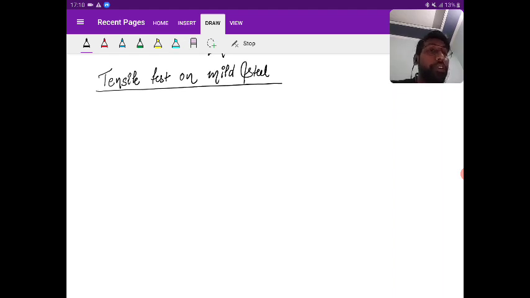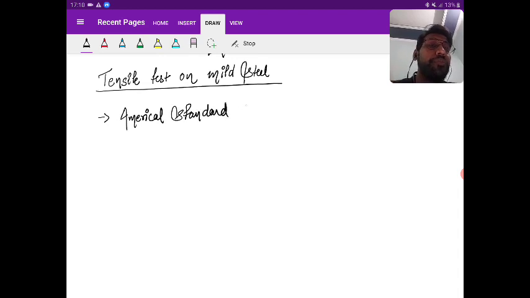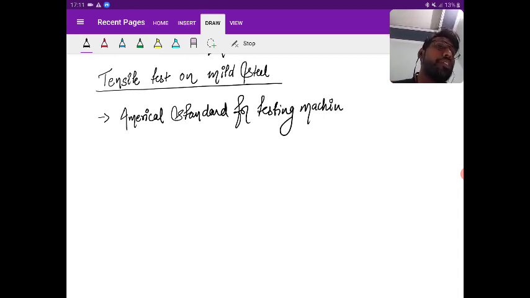Okay. So the tensile test on mild steel is done by the American Standard for Testing Machines, which is referred to as ASTM, right?